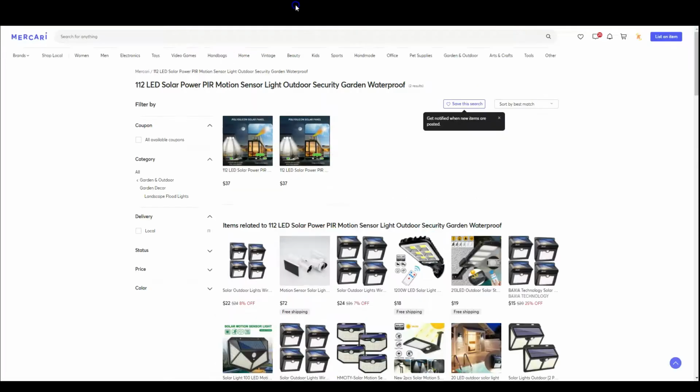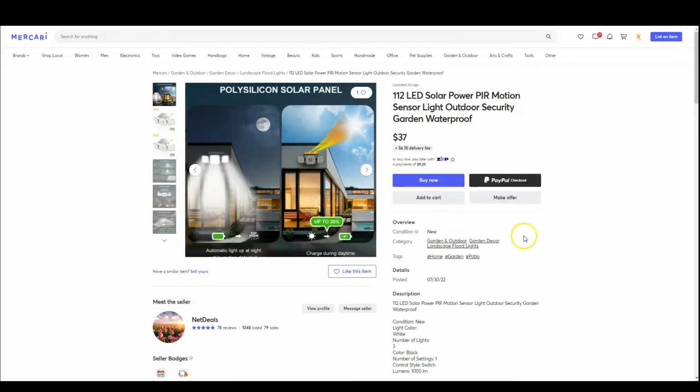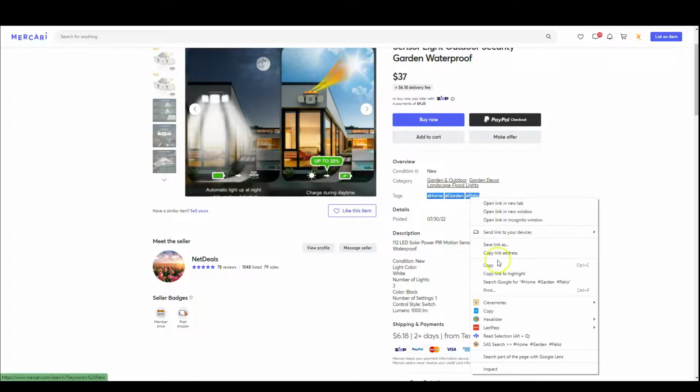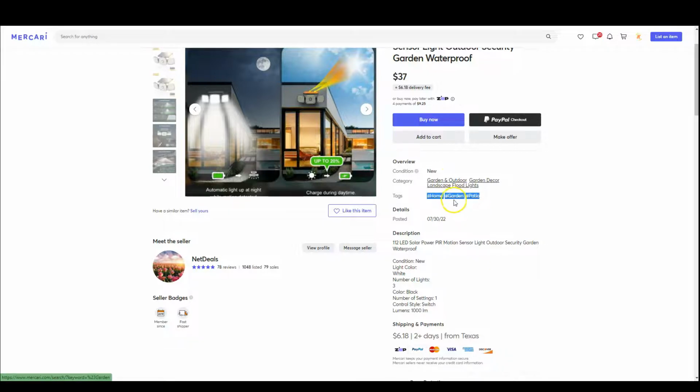Okay, so what we can do, we can click inside, and here we have garden and outdoor, garden decor, landscape floodlights. Okay, so just remember that. I'm going to go ahead and copy the hashtag here. Some of them don't have hashtag. Not everybody's doing hashtag, but if they do, it's good to add them. Okay, so garden, outdoor, and garden decor.